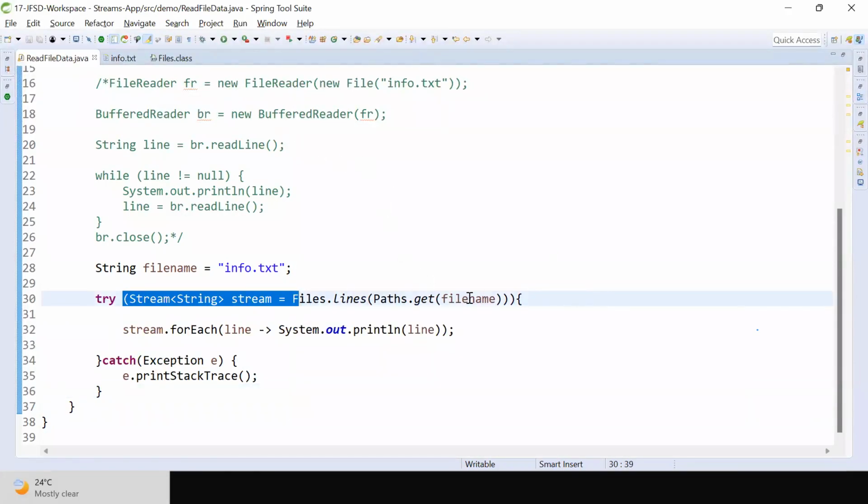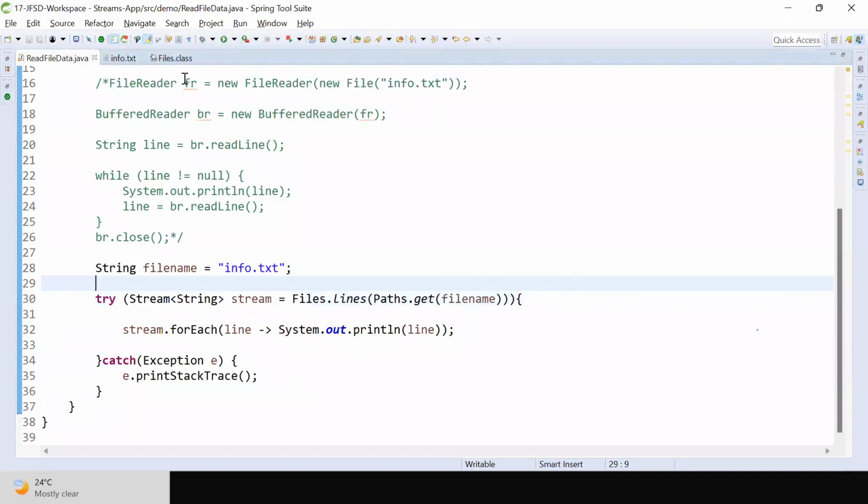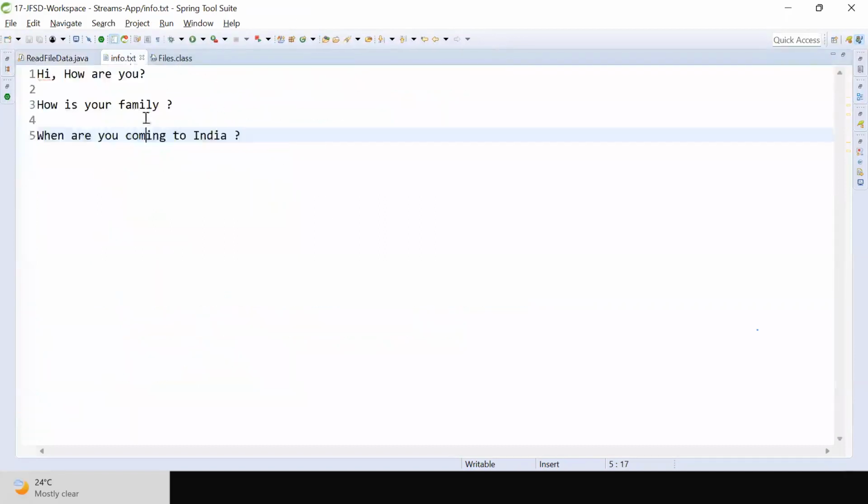Okay, now I have another requirement. Can you give me all the lines of the file which are starting with the character H?